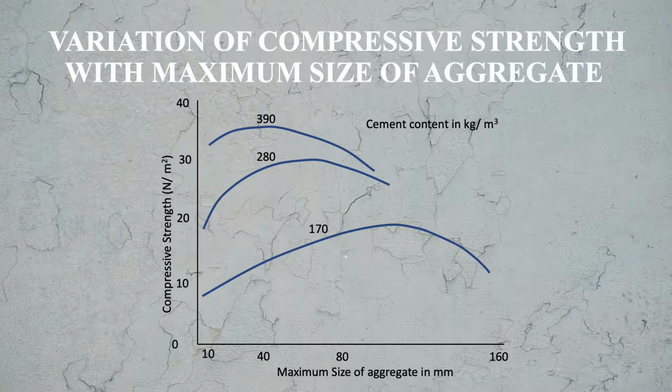So you see that with the increase in cement content, the compressive strength is increasing, and also up to a certain limit, with the increase in maximum size of aggregate, compressive strength is increasing, and after that it is falling. So this is the effect of maximum size of aggregate on the strength of the concrete, and also you see how the compressive strength is changing with the increase in cement content.